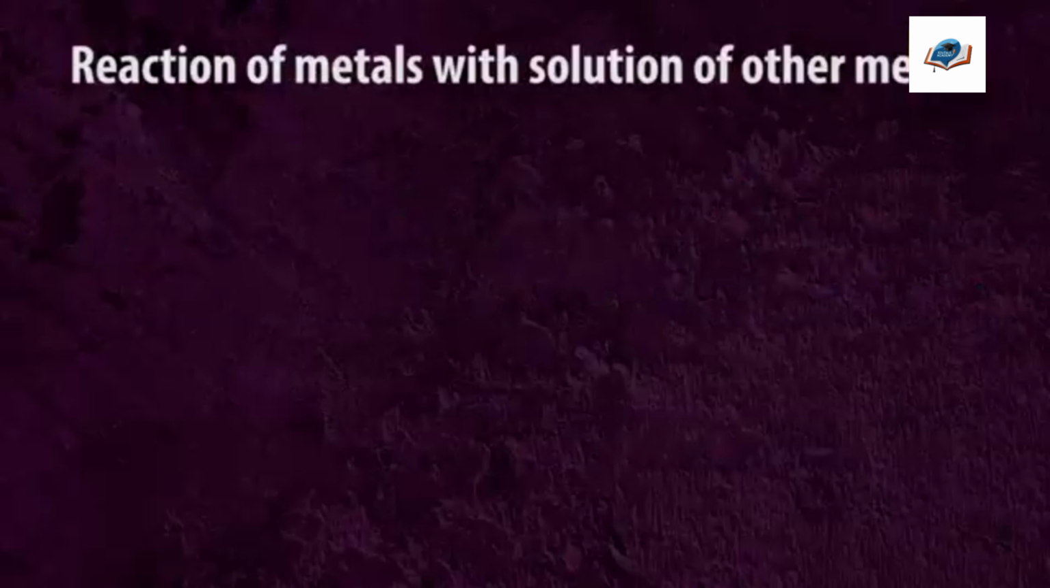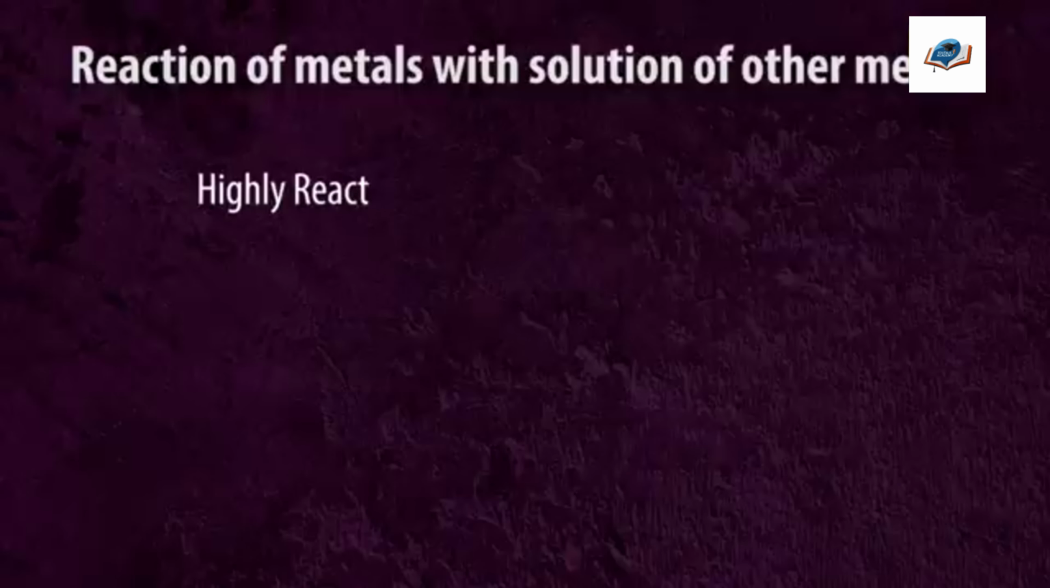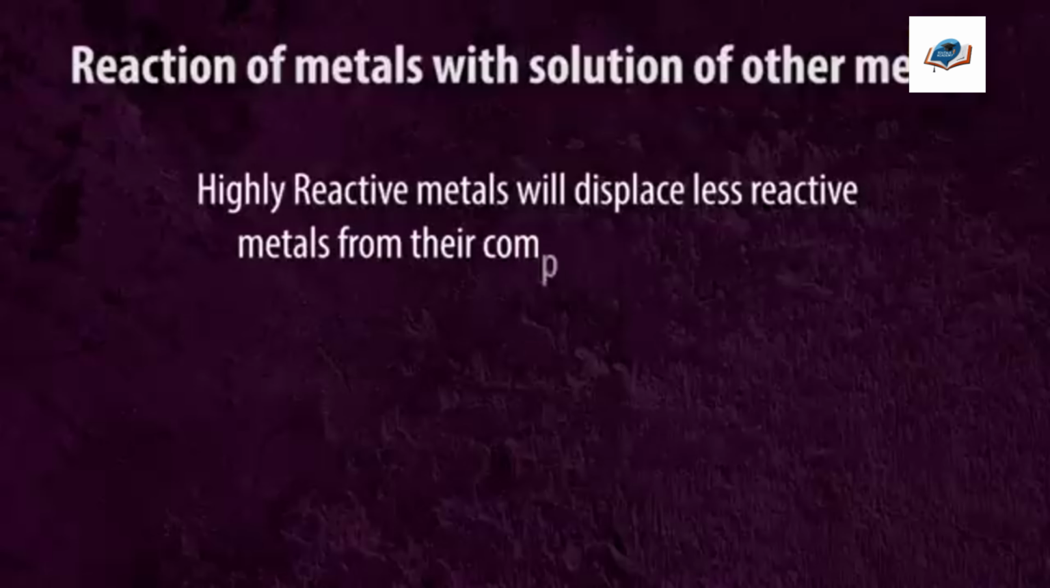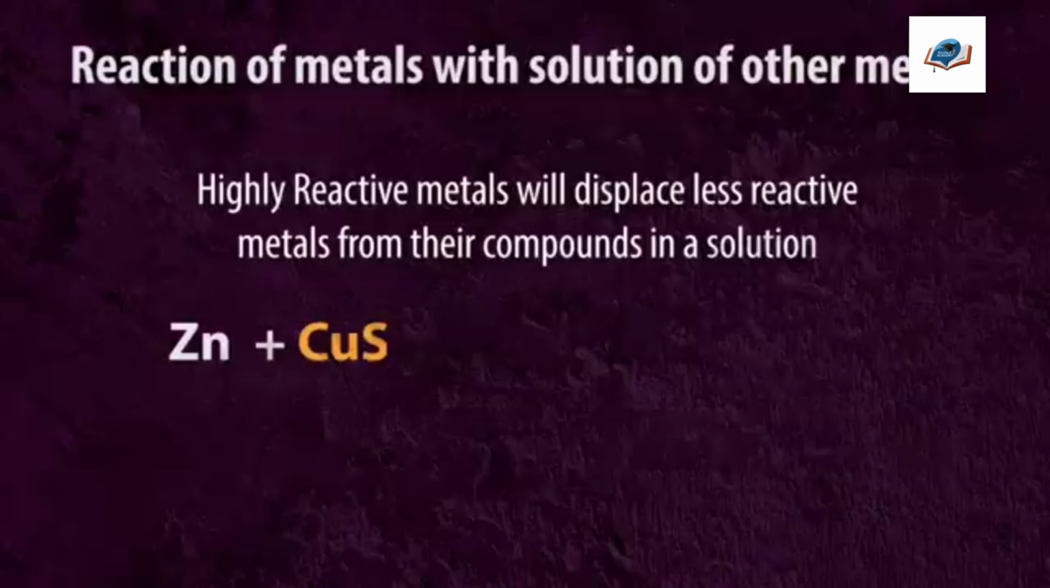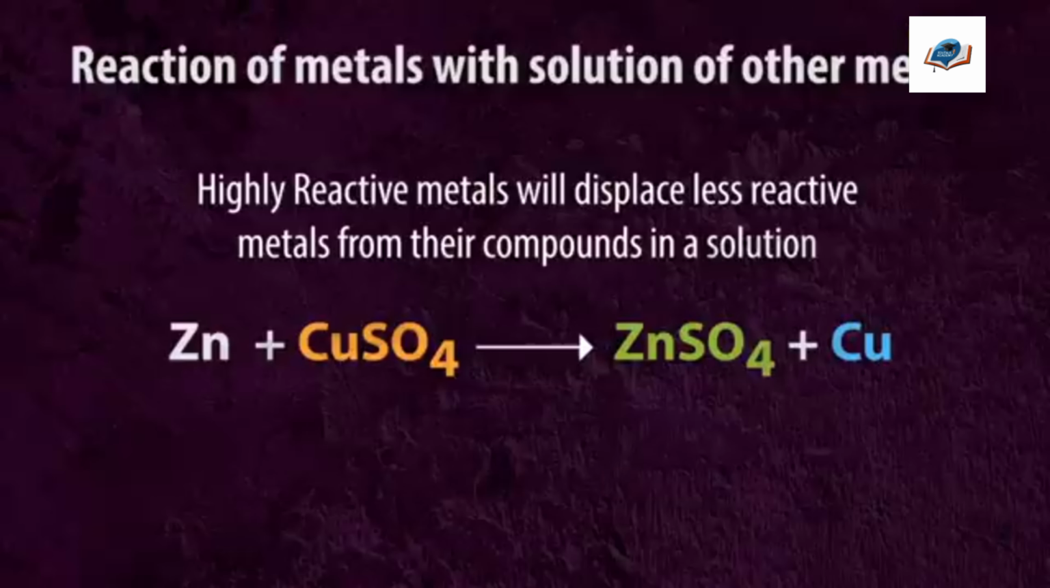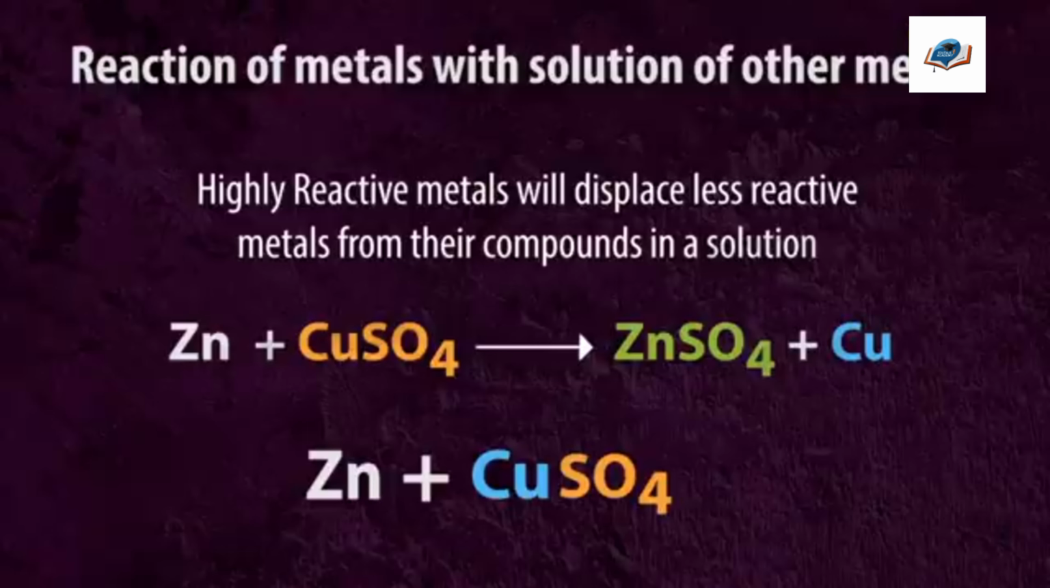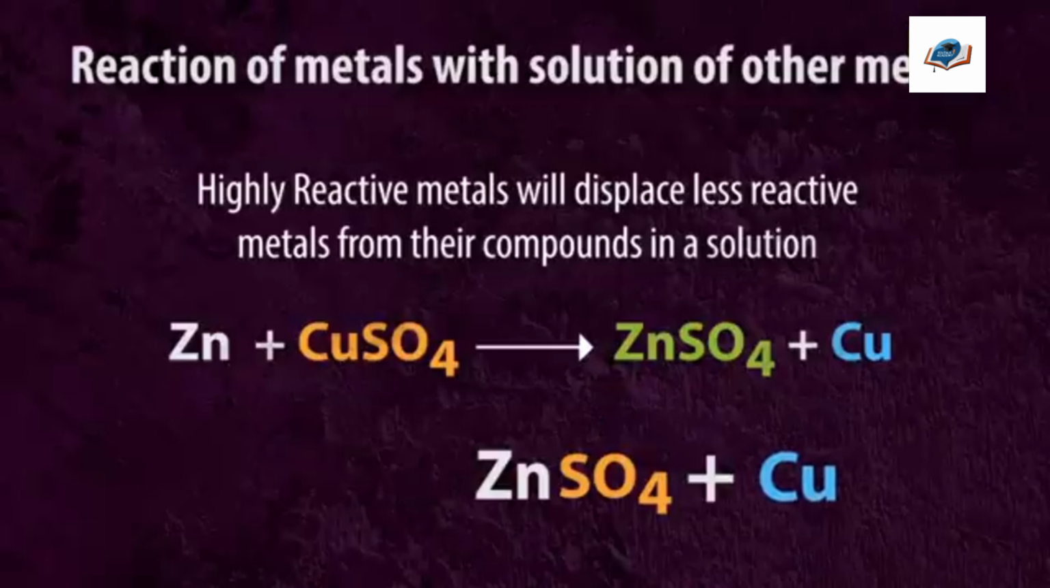Reaction of metals with solutions of other metal salts. Highly reactive metals will displace less reactive metals from their compounds in a solution. For example, zinc reacts with copper sulfate solution and forms zinc sulfate and copper metal. Here zinc is more reactive than copper as it is higher in the reactivity series.